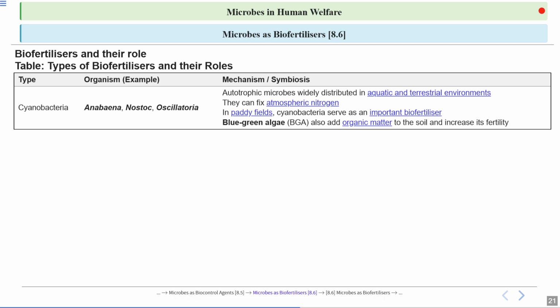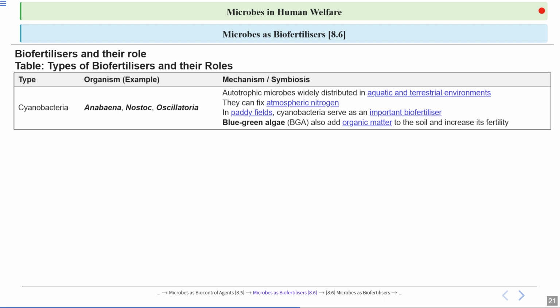Then cyanobacteria. Examples are Anabaena, Nostoc, and Oscillatoria. Again, they form symbiotic association. Cyanobacteria are autotrophic microorganisms. They can prepare their own food. They are distributed in aquatic and terrestrial environments. They can also fix atmospheric nitrogen.